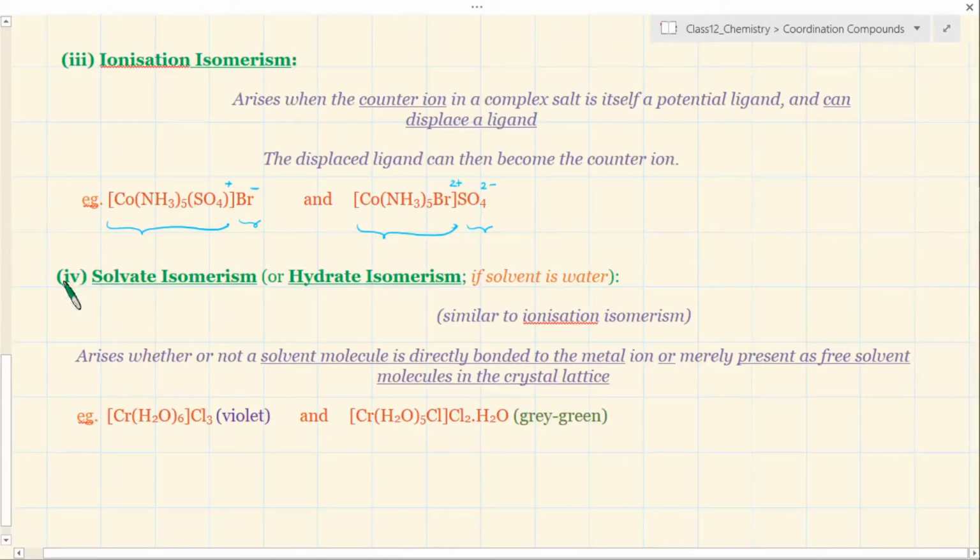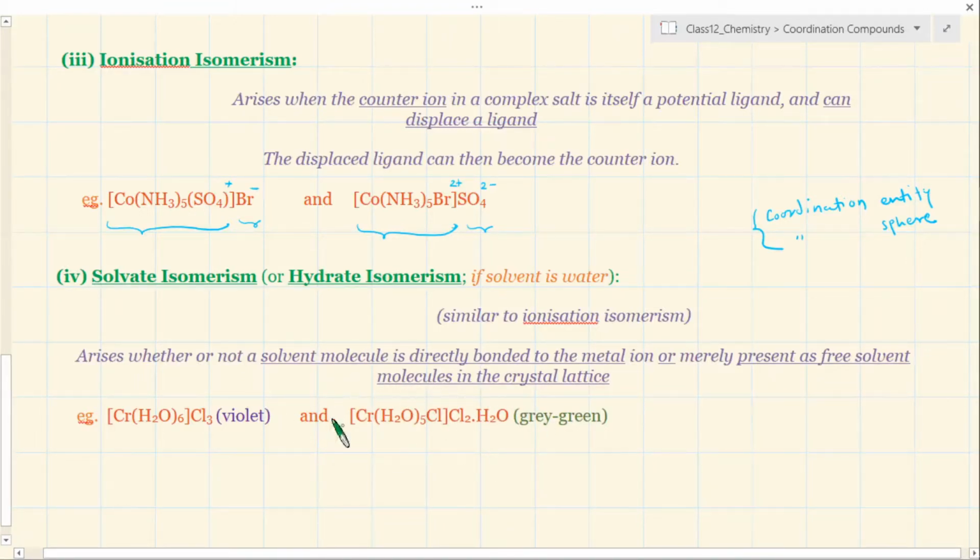Another isomerism is called solvate isomerism. Actually speaking, it has been put in a different category, but it's the same as ionization. But why is it put in a different category? Because here solvent is involved. Solvate isomerism arises when a solvent molecule is either directly bonded as a ligand to the metal, or in some other complex, with the same molecular formula, it becomes part of, like, the water of crystallization. Of course, you may have a ligand still connected to the metal, but I am saying that water can also be part of the crystal structure.